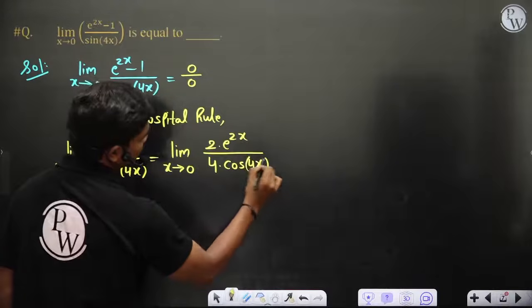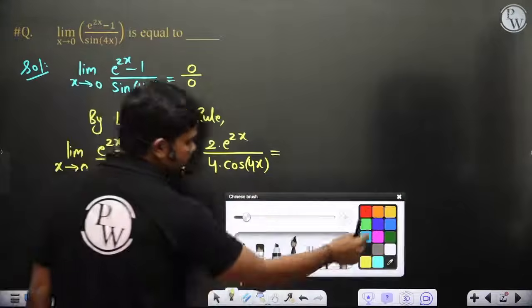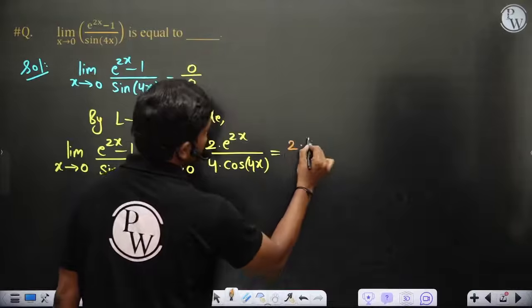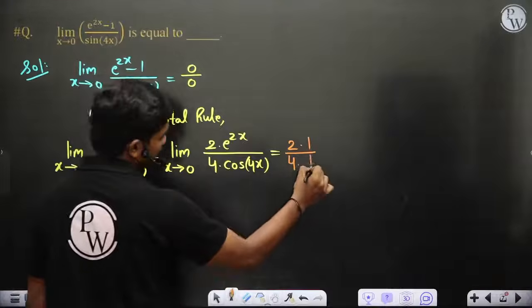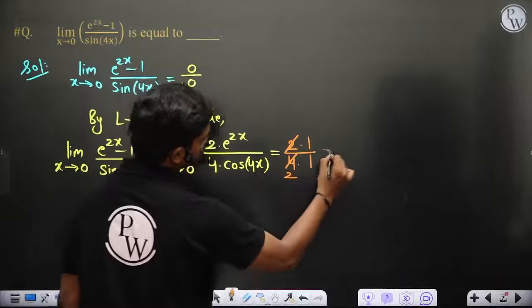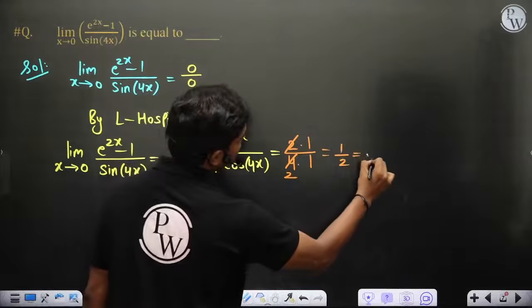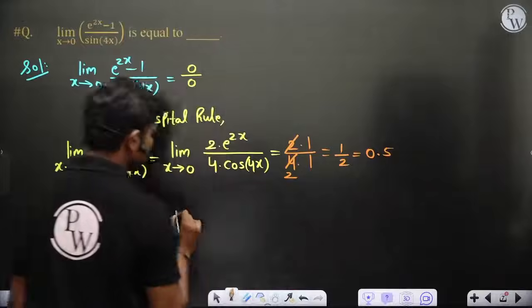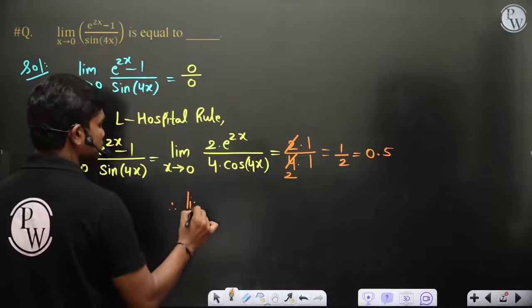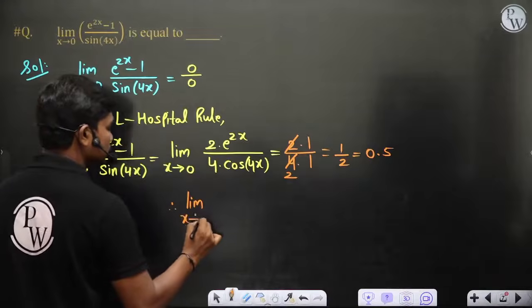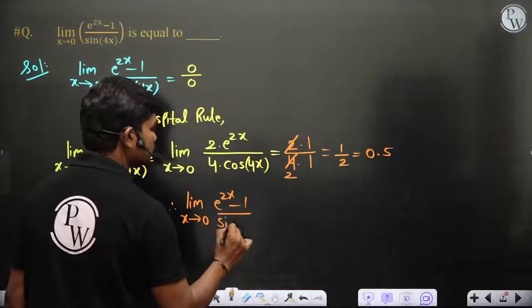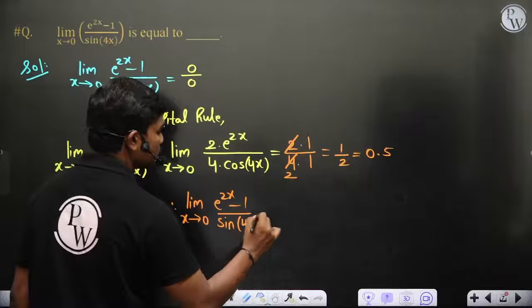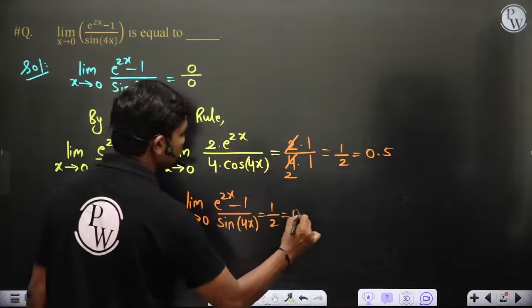Now if you replace x equal to 0, this is 2 into e power 0, which is 1, divided by 4 into cos 0, which is again 1. This cancels 2 times, so you have 1 by 2, which is equal to 0.5. Therefore the limit is 1 by 2, and this is 0.5.